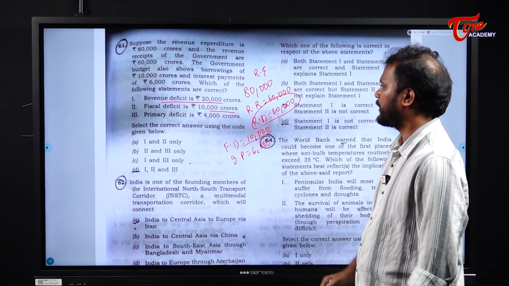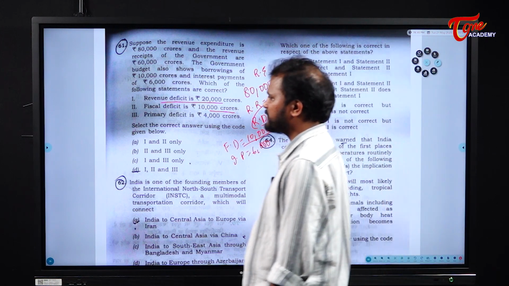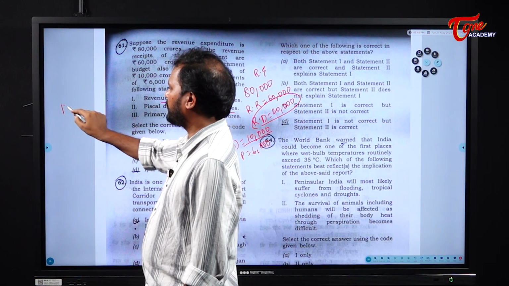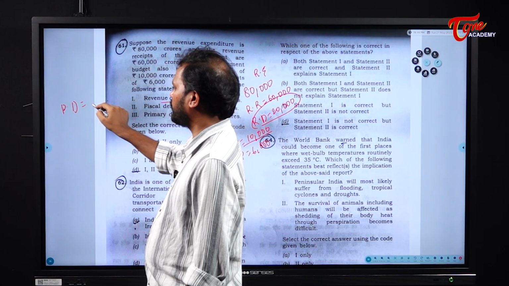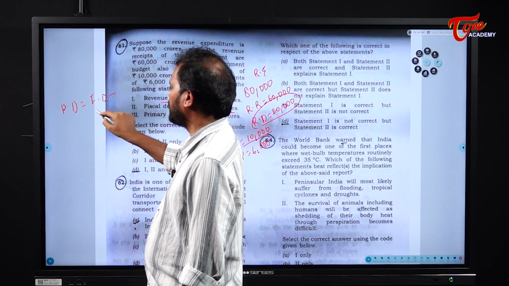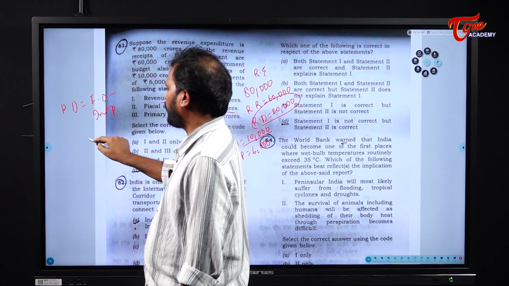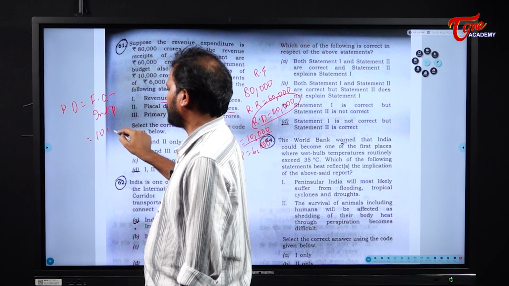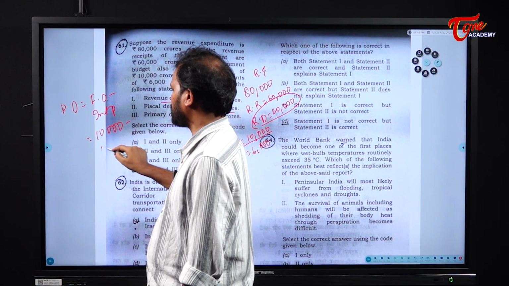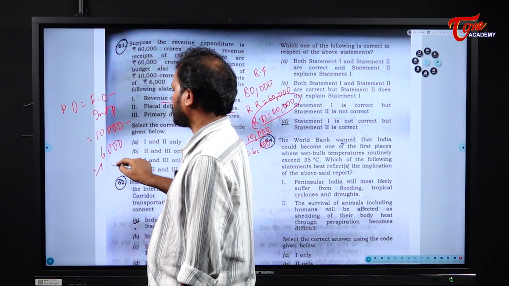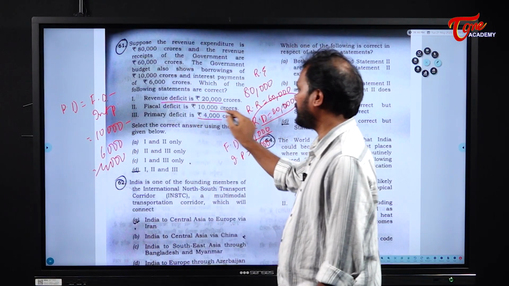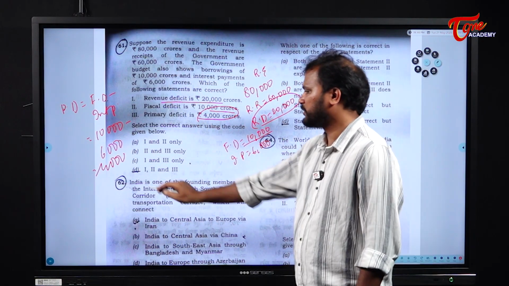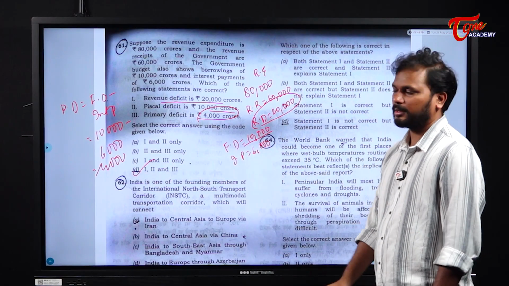This is also right. Next, primary deficit. There is a formula: primary deficit is equal to fiscal deficit minus interest payments. So, what is the fiscal deficit? 10,000. What is the interest payment? 6,000. So the answer is 4,000. So primary deficit is 4,000, which is also correct. So 1, 2 and 3 are correct.